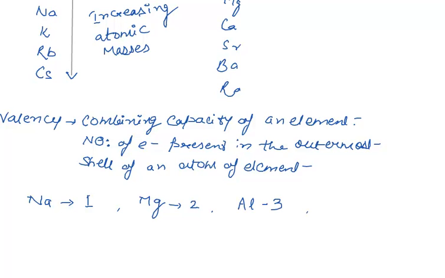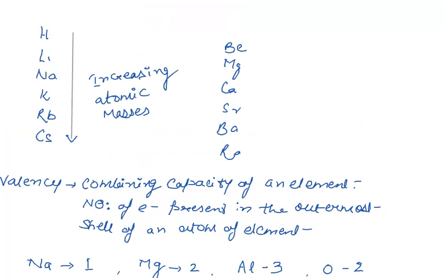Likewise, oxygen, the valency is 2. So, is this periodic table explaining the valencies of elements or the combining capacity of elements? No. It is just arranging the elements on the basis of their atomic weights. What is atomic weight?